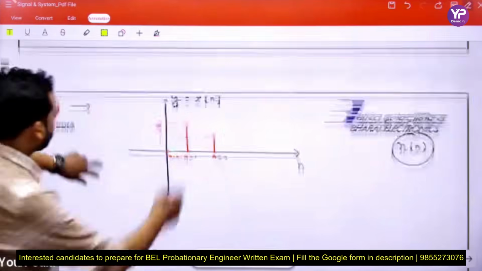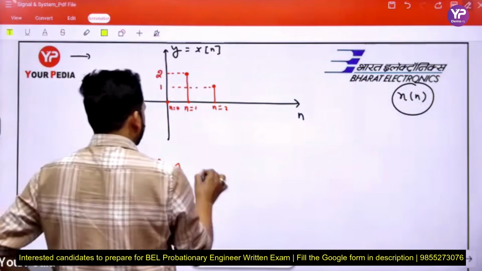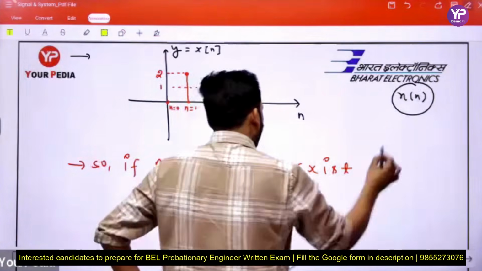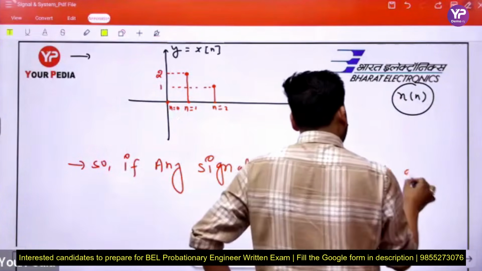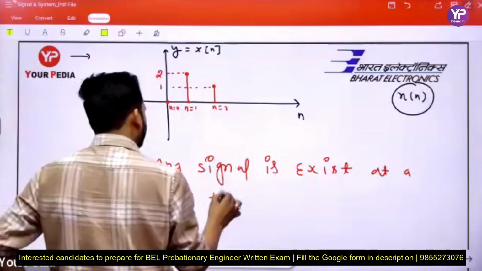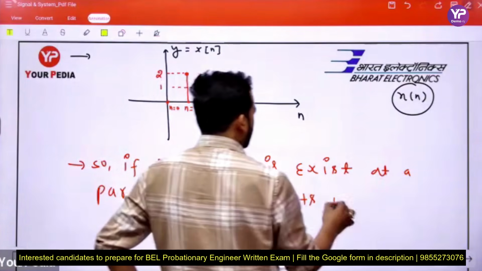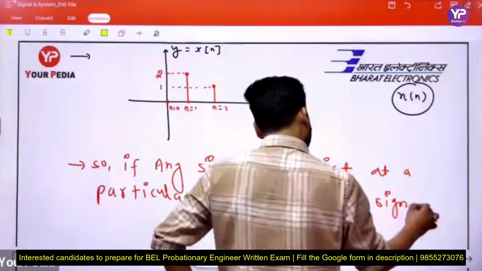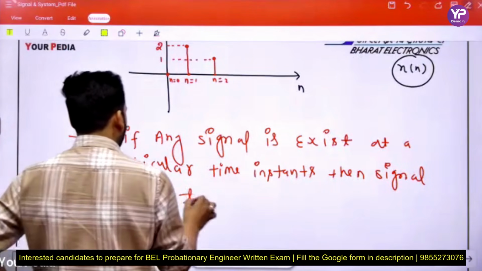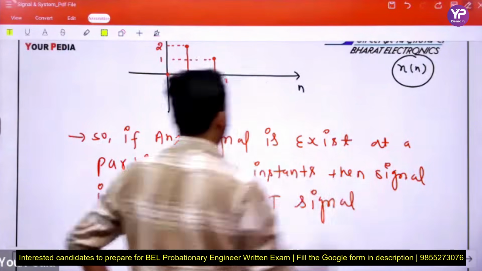So if any signal exists at a particular time instance, then the signal is said to be a discrete time, DT signal. Okay beta.